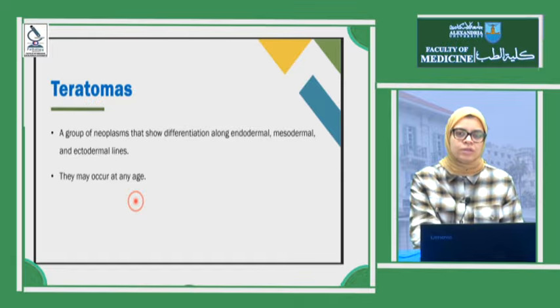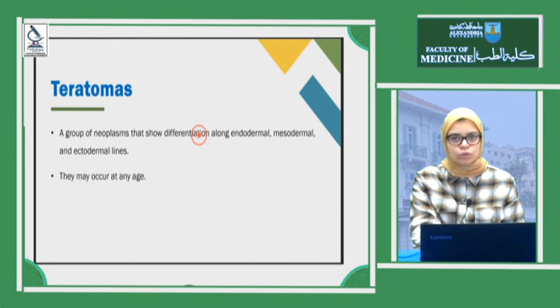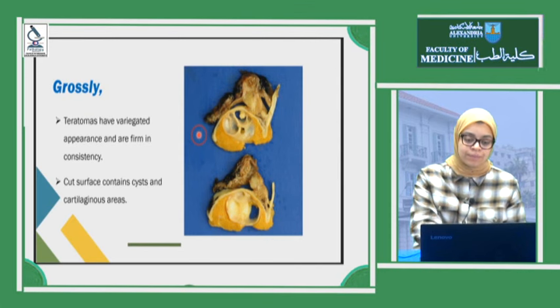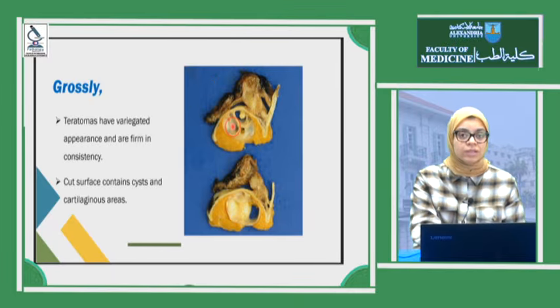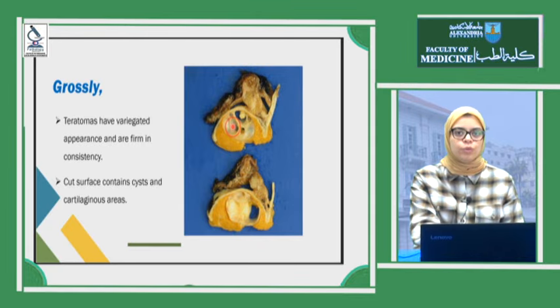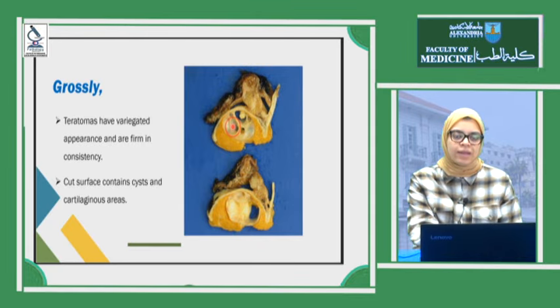Here we have the teratomas. You surely heard this term before. The word teratoma means a tumor arising from totipotential cells. It is a group of neoplasms with three-layer differentiation: endodermal, mesodermal, and ectodermal lines, and it could occur at any age. Grossly, this tumor has a variegated cut section. It could have cystic structures, as you see here, and this cyst could contain cartilaginous areas. Under the microscope, you remember this teratoma can have any type of tissue inside it.